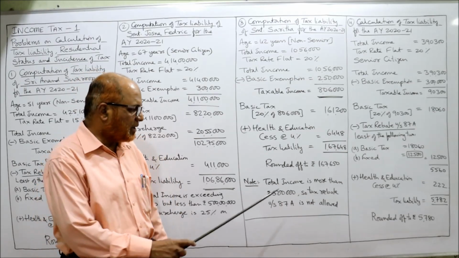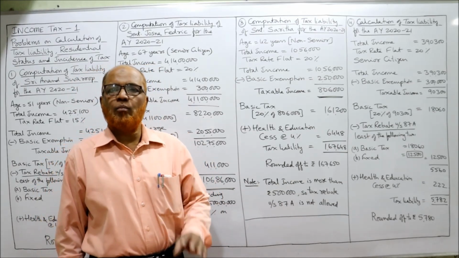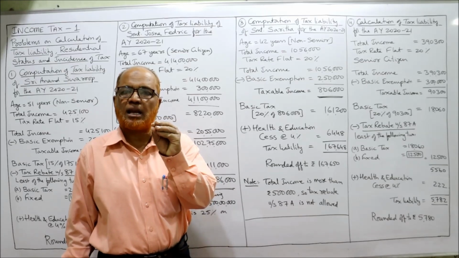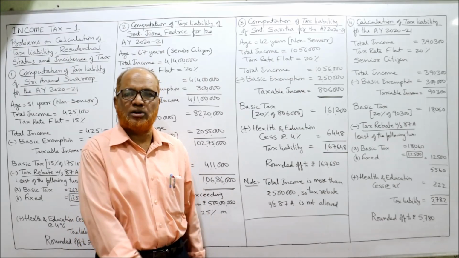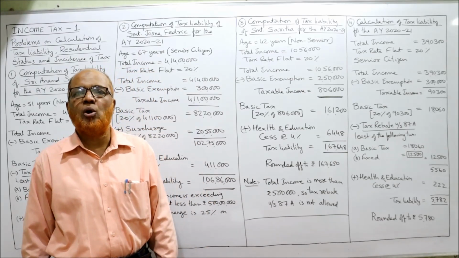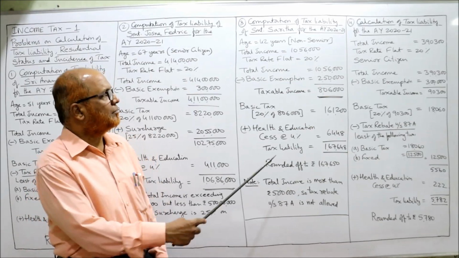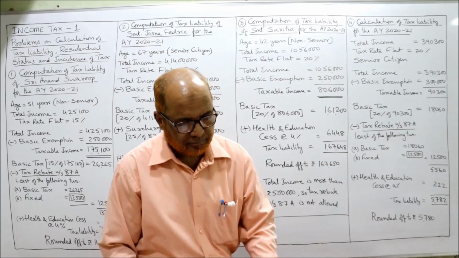That's it. Now I am giving a note. Total income is more than 5 lakh, so tax rebate under section 87A will not be allowed. That is the point. And no surcharge because the total income is below 50 lakhs. Finished. Now I am coming to the next problem, problem number 4.